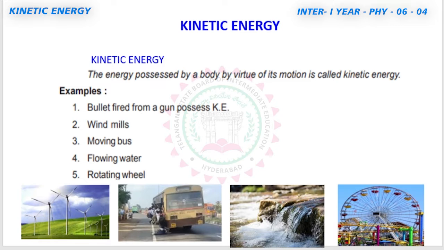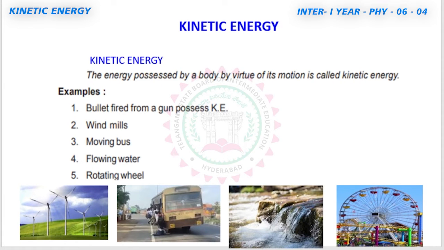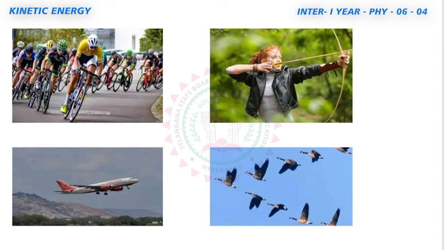What are the examples of this? When a bullet is fired, the bullet possesses kinetic energy. Windmills, moving cars, flowing water, a rotating wheel are some of the examples we see in regular life. We are going to discuss the examples of kinetic energy.